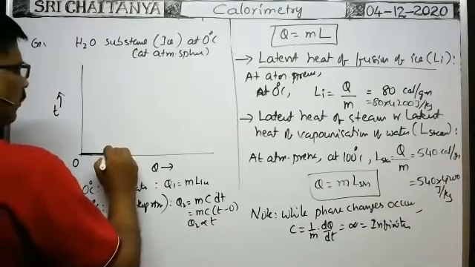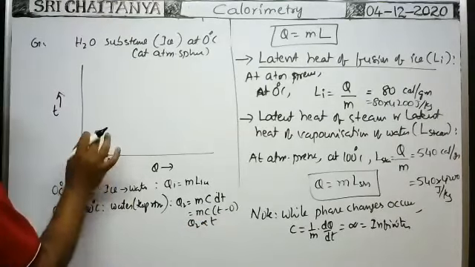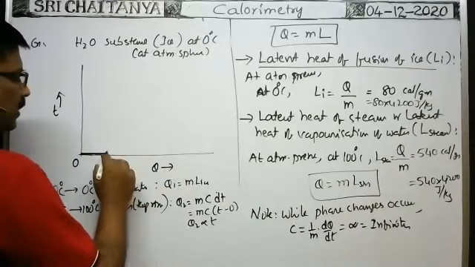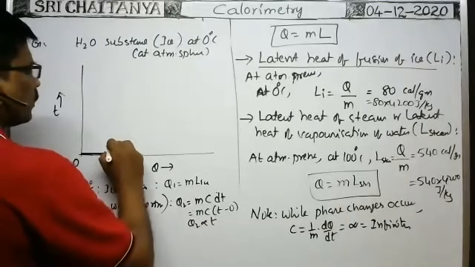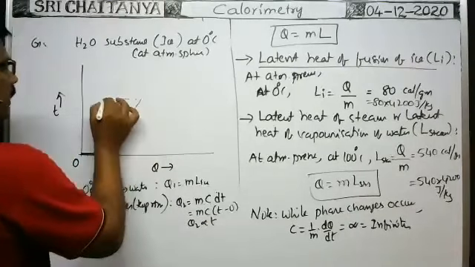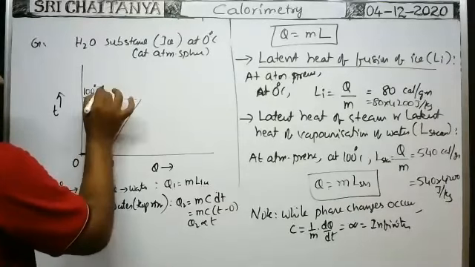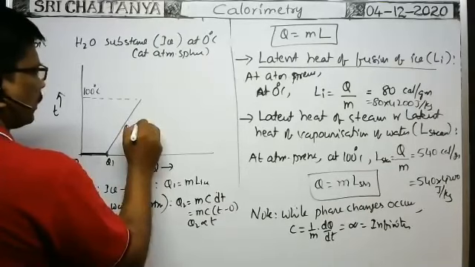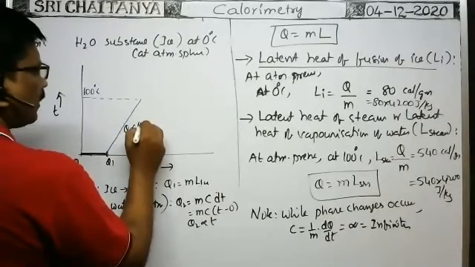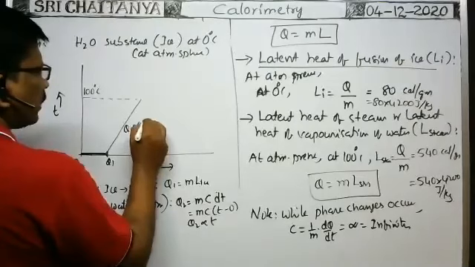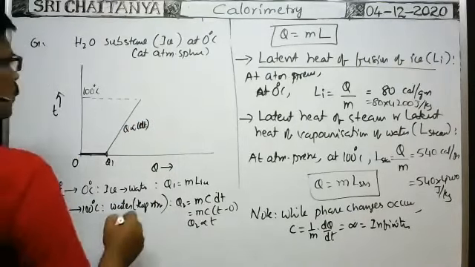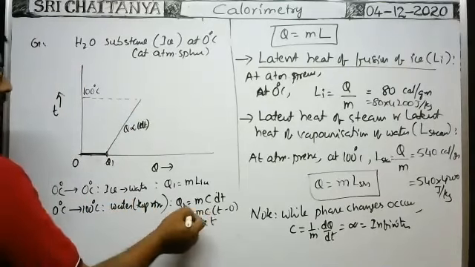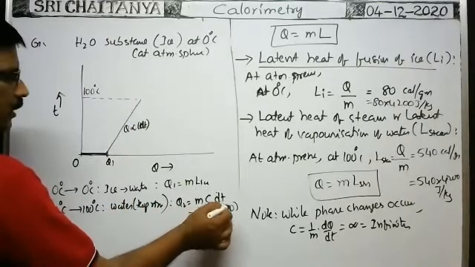Initial temperature is 0. So the amount of heat energy supplied is directly proportional to the rise of temperature. From this point, when water at 0 degrees centigrade is available and you further supply heat energy, the temperature increases proportionally according to this formula, up to 100 degrees centigrade. Here heat energy supplied is directly proportional to the rise of temperature, T2 minus T1 or T minus 0, that is dT. Whenever the temperature of the water reaches 100 degrees centigrade, this is the amount of heat energy required. Here we substitute 100 minus 0.